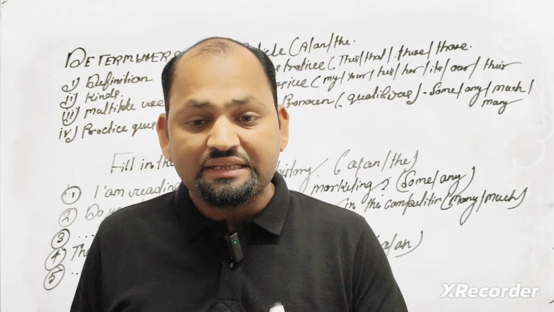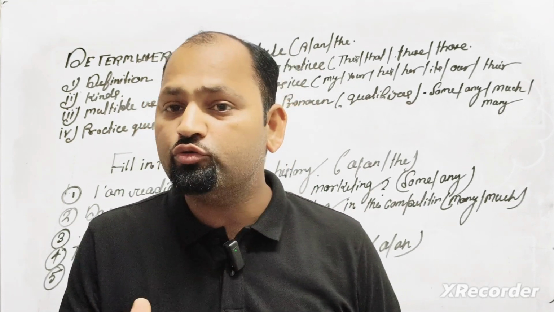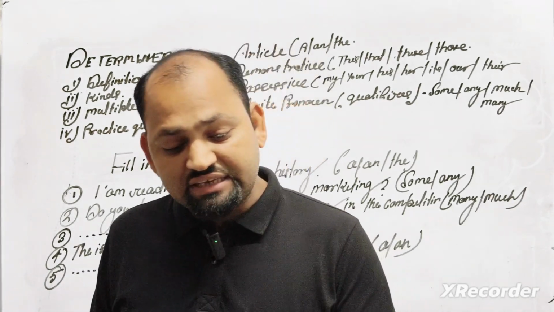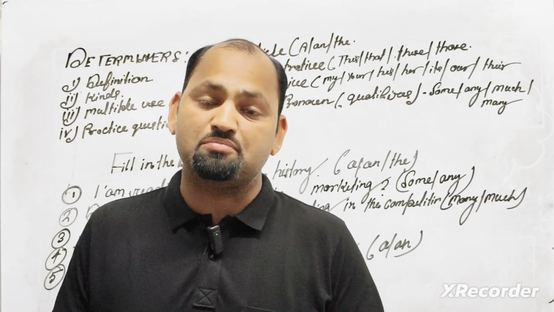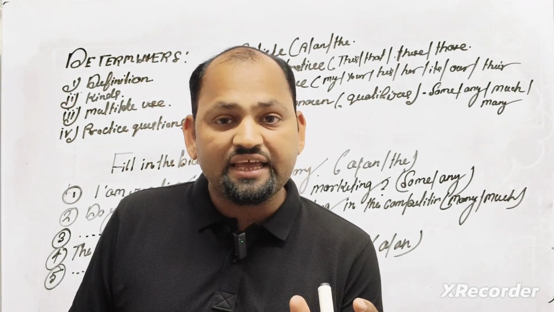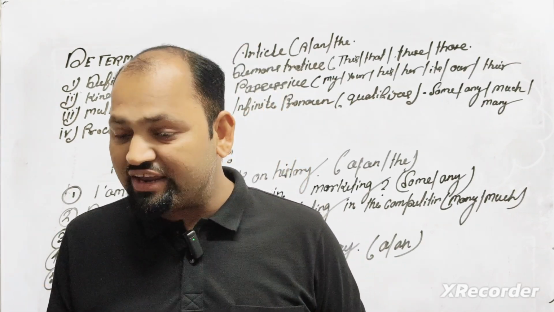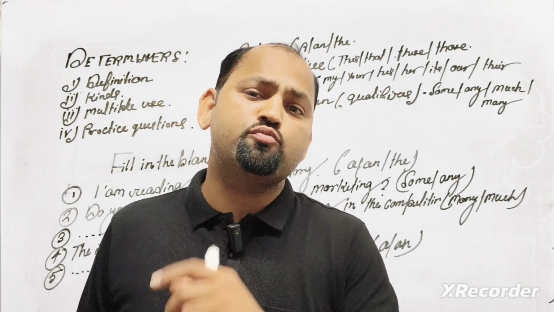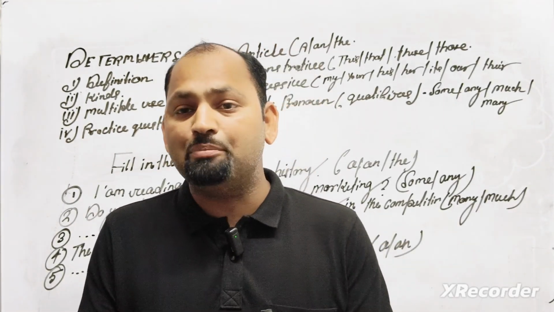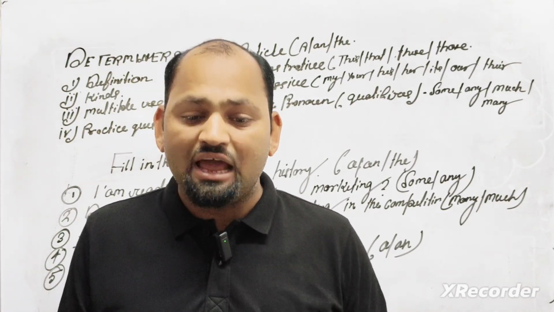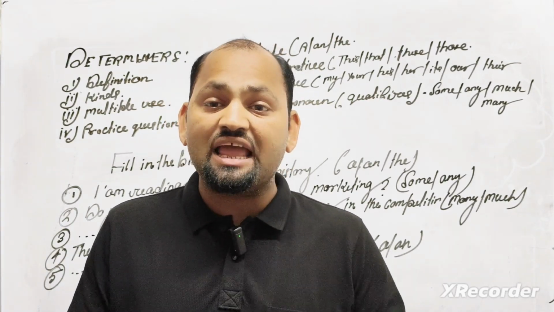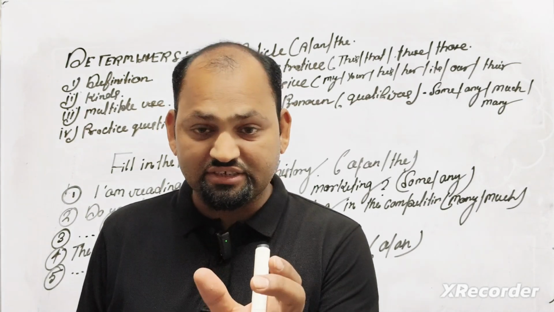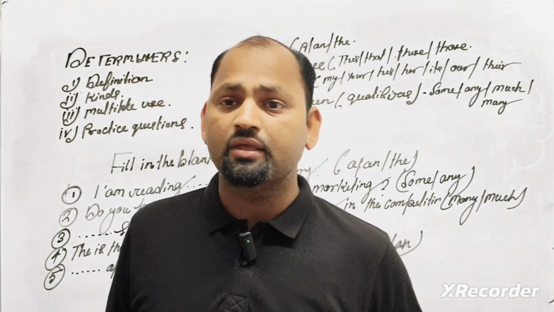If I say to you, this man, so what do you mean by man? Man is a noun, okay? I just used this before man. It means that this is a determiner and man is a noun. I will tell you a few more words. Some apple. What do you mean by apple? Apple is a noun, but some is quantity based, and it is a determiner. Some is a determiner and apple is a noun.